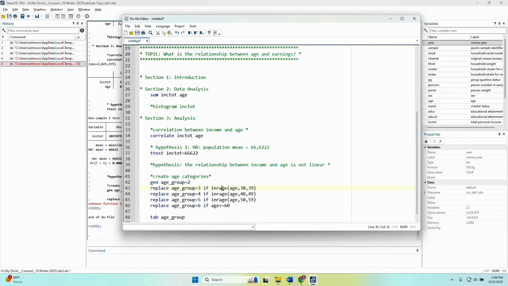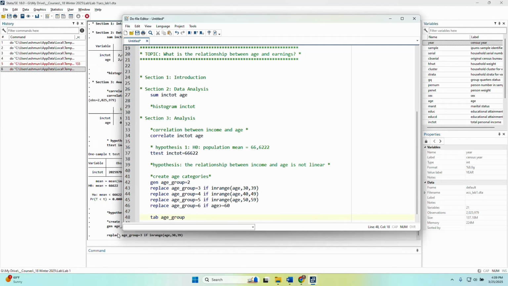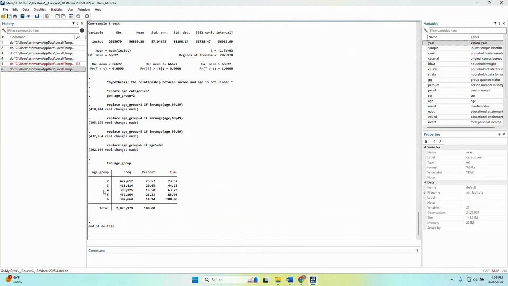It's not "do not range", but "inrange". Totally different. So it's very common to make mistakes in Stata. The key is, can you identify your mistakes, then improve upon them. So here it is. Those who are 18 to 29, I have 23% of the sample. Those in their 30s, I have 20% of the sample. 20% in their 40s, about 21% in their 50s, and about 15% that are in their 60s. So those are the different groups that I have.